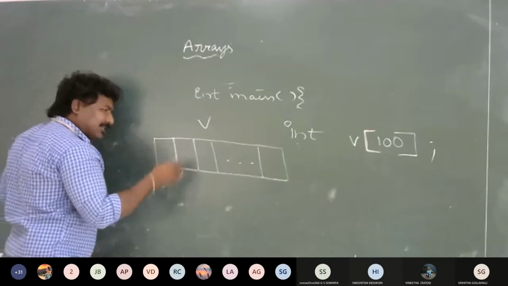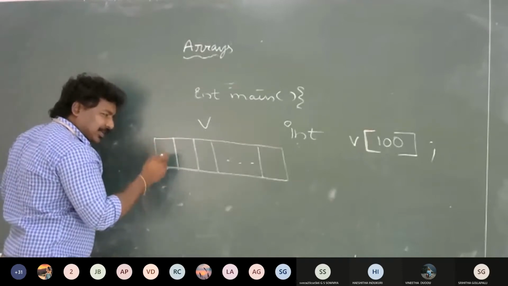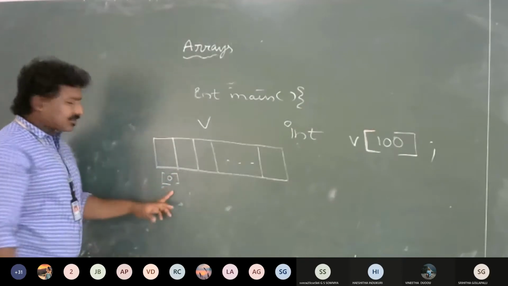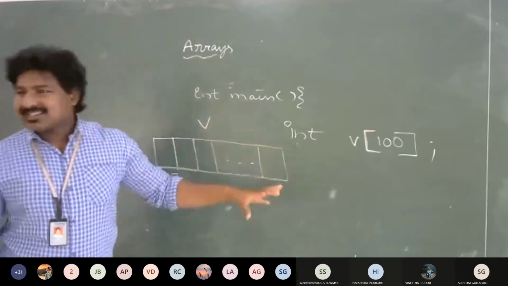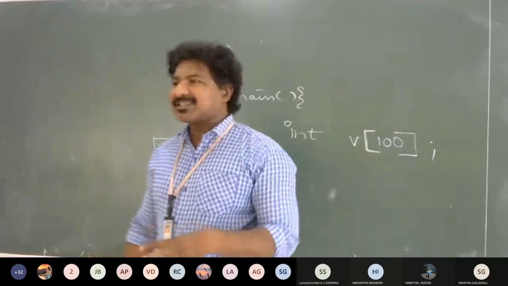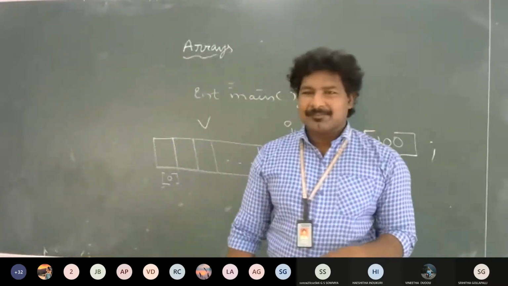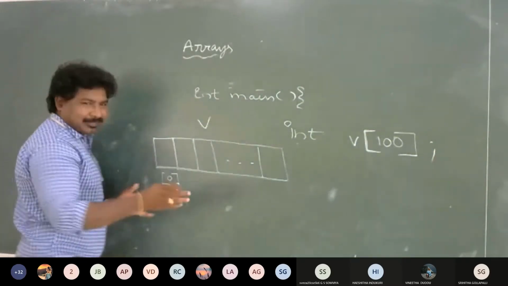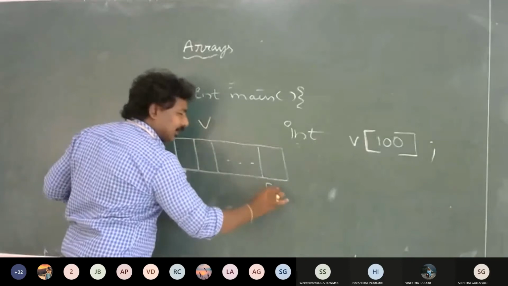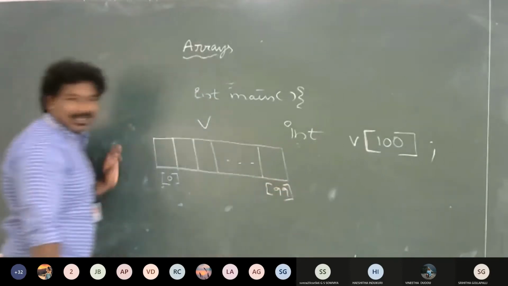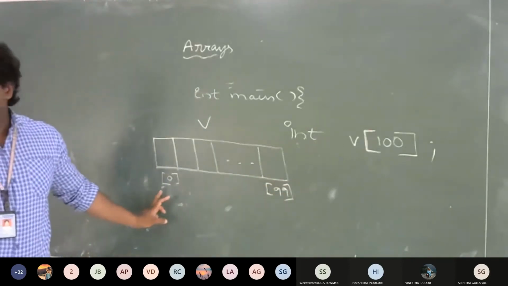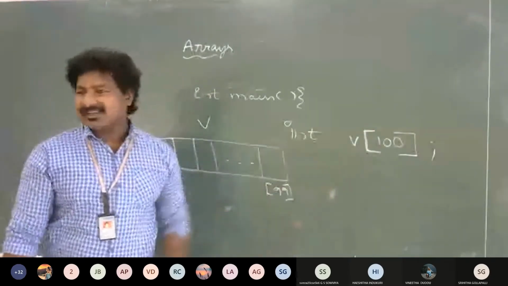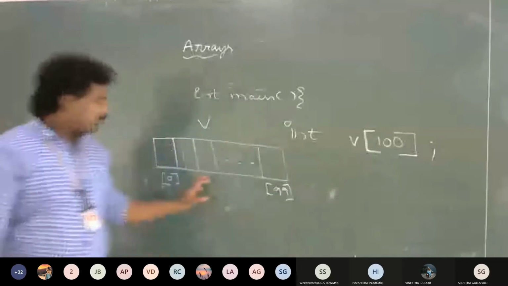But how can I distinguish all these values? The first value is always available at an index called 0. This is fixed, I cannot change it. The indexing of any array starts with 0 only. So with 100 values, I started with 0. What is my 100th value's index? 99. The last index is size minus 1. Because the first index is 0, the last index will be size minus 1, that is 99.